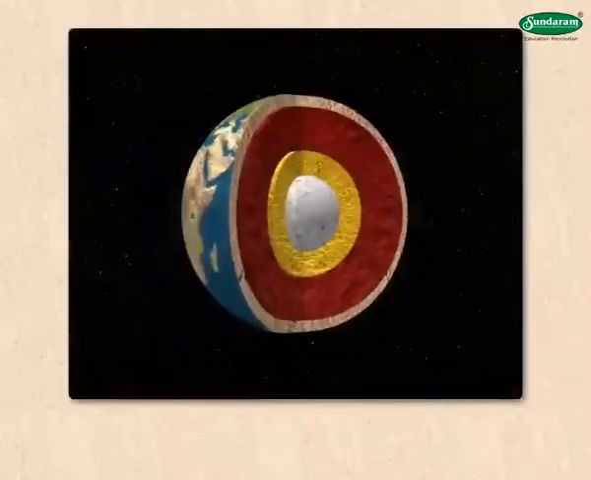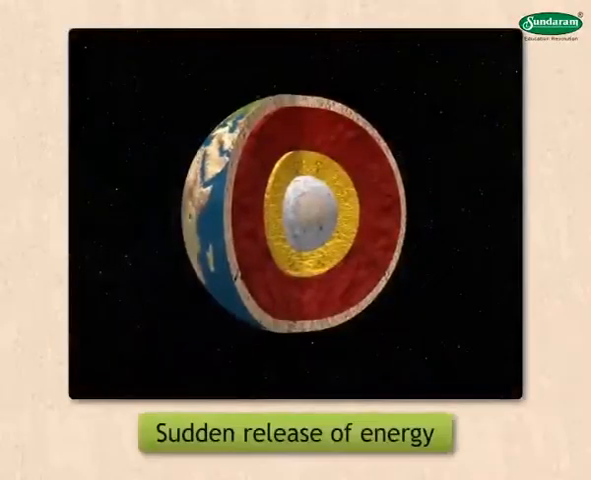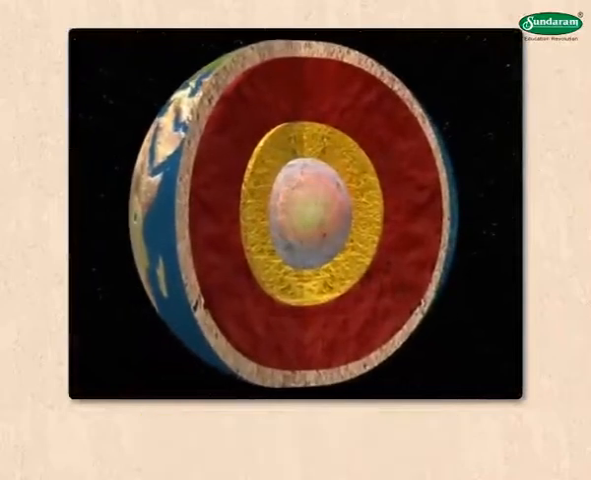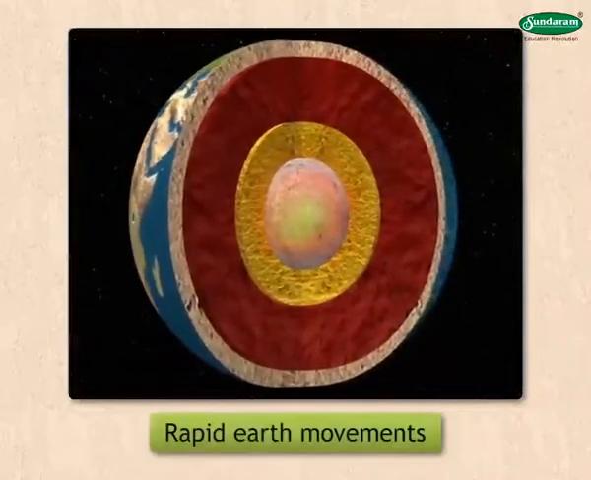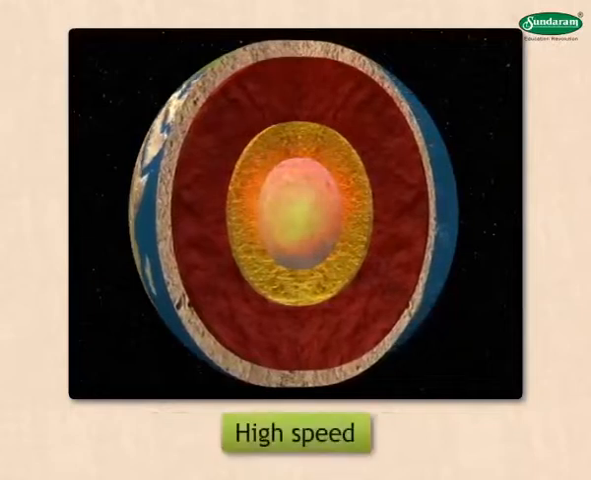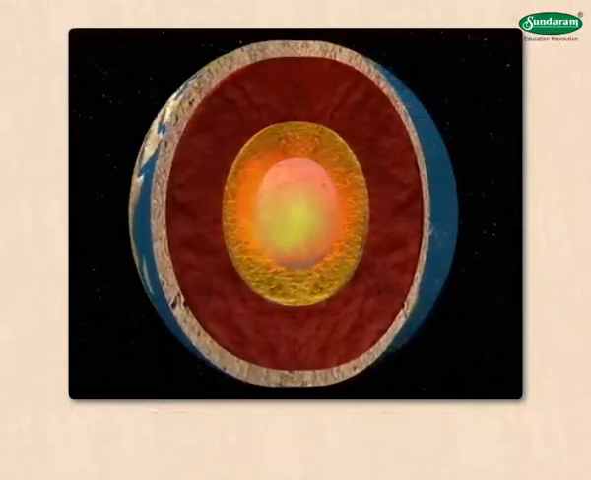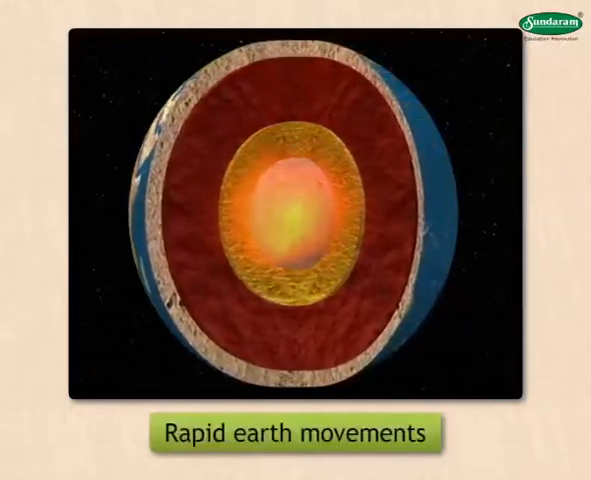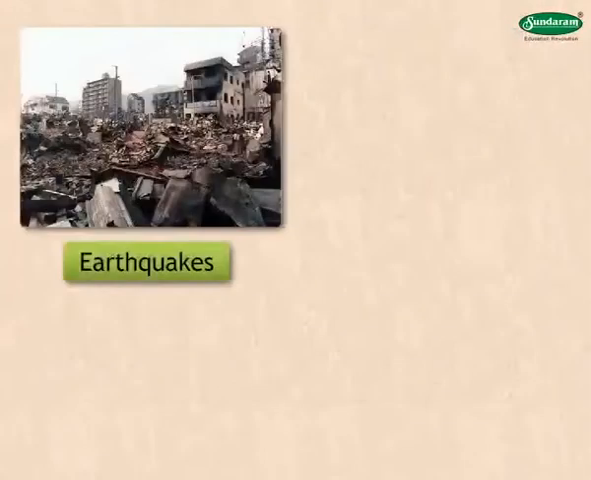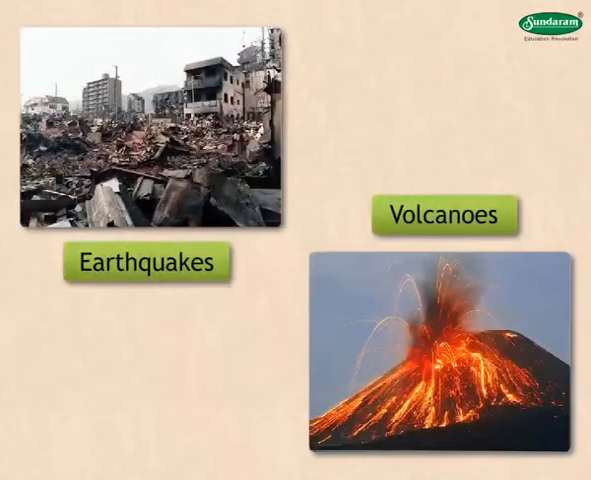At times, there is a large-scale and sudden release of energy in the interior of the Earth. This gives rise to rapid Earth movements. As the speed of these movements is high, these are called rapid Earth movements. These movements are destructive. The direction of the movement is vertical and radial. It leads to earthquakes and volcanoes.